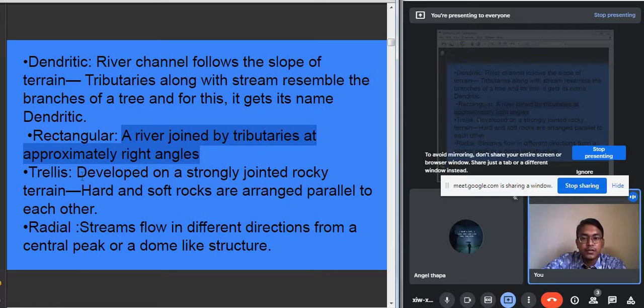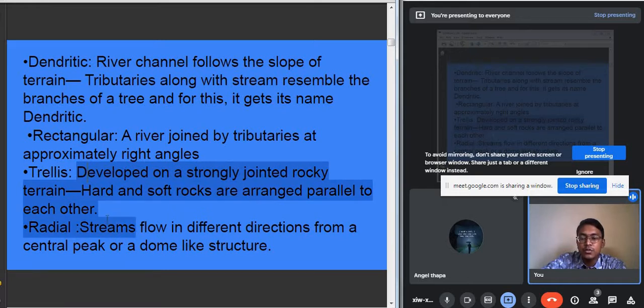Trellis drainage pattern develops on strongly jointed rocky terrain. Hard and soft rocks are arranged parallel to each other. The trellis drainage pattern basically forms in hard rock areas, where hard and soft rocks are found parallel to each other. In those areas we can find the trellis drainage pattern.